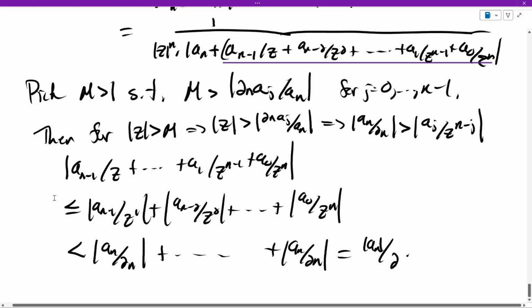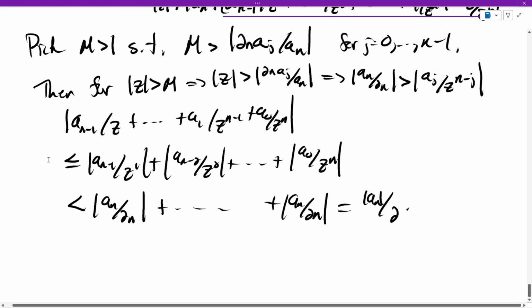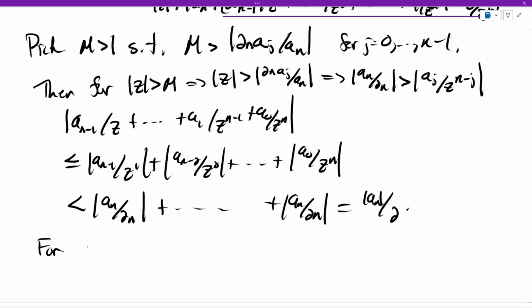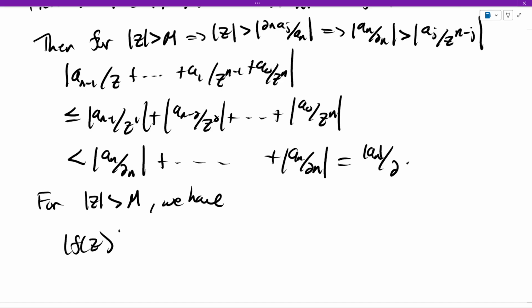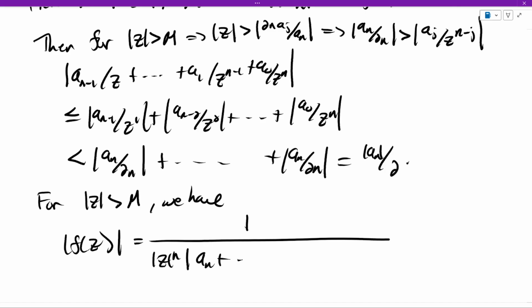All right. And so let's keep with that. So for modulus z bigger than m, then what? Well, modulus of f of z we saw already was 1 over this expression, a_n plus, what was it? a_{n-1} over z plus ... plus a_0 over z to the n.